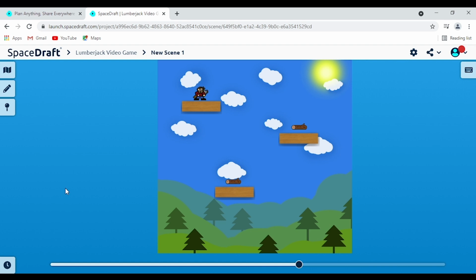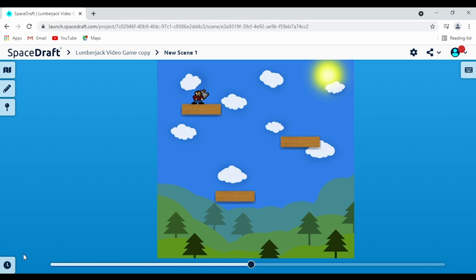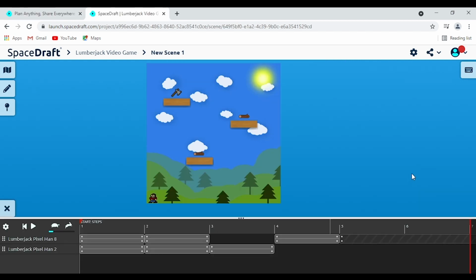But we can get even more specific with that. So what we'll do is we'll head down to the bottom here and press this time button to open up the timeline. I've added in another pin here. As you can see, there's 2 of them now, and I've given them some different movements so that I can illustrate all the different ways you can use it.